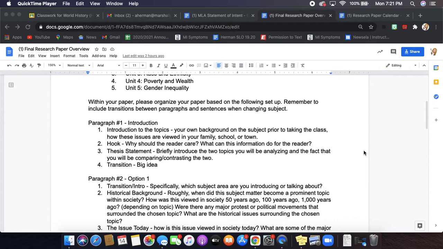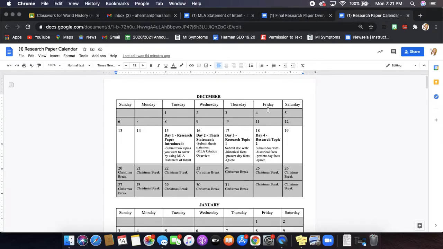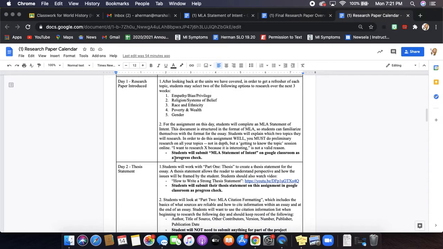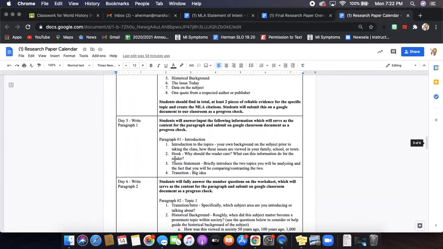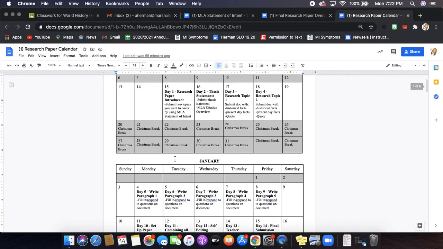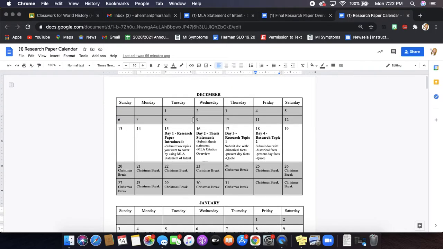Here's how this is going to work. We're going to come back to really breaking down what the paragraphs look like, because I am also going to give you a paper research calendar where everything is broken down day by day, on a calendar view and also a daily timeline. You're going to get this whole thing. What do I need to be doing every day over the next 3 school weeks? Remember, our semester is going to end on January 15th, so we've got a little less than 3 full weeks left of this course.